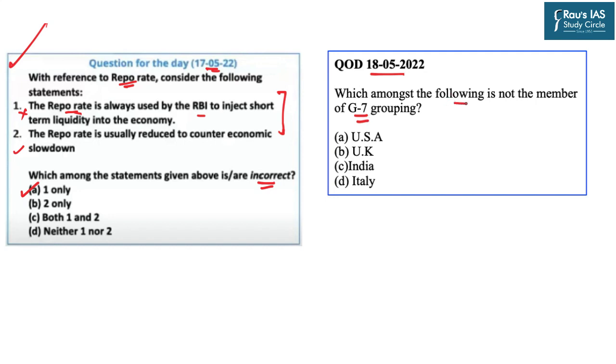The question from today's DNS is in relation to the G7 grouping. Which amongst the following is not a member of the G7 grouping? A. USA, B. UK, C. India, D. Italy.